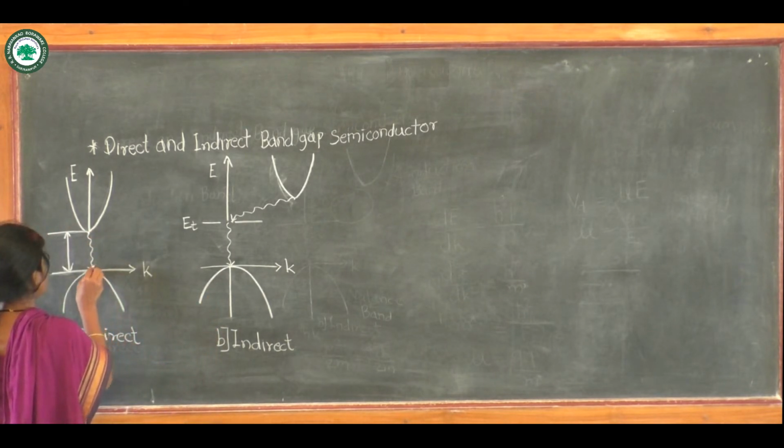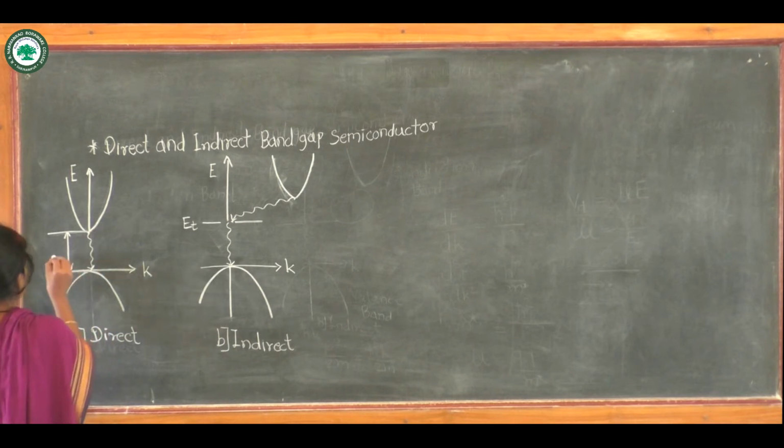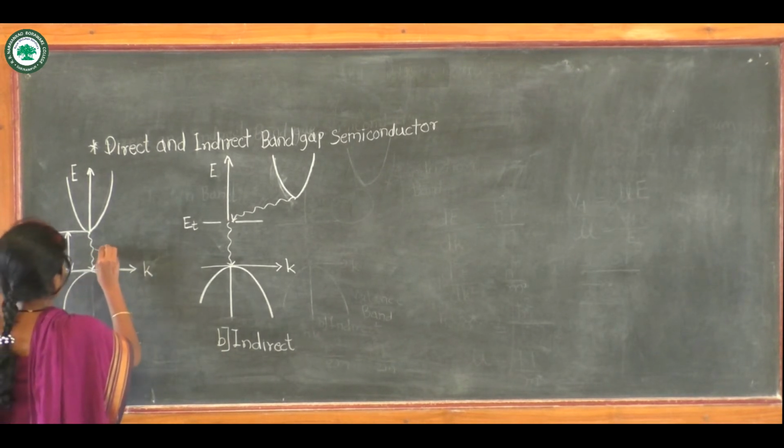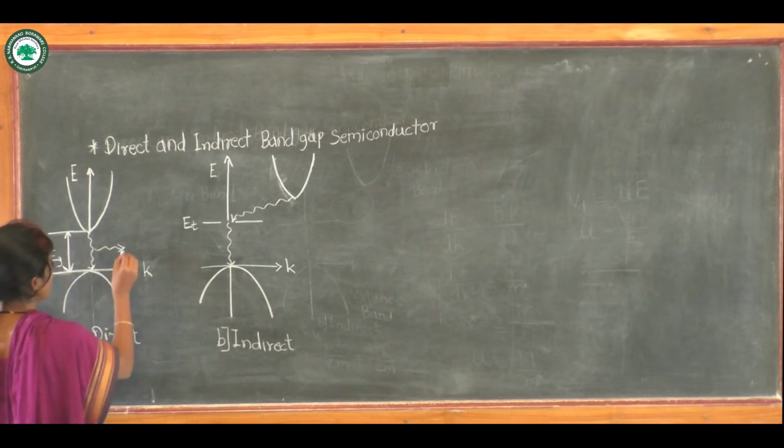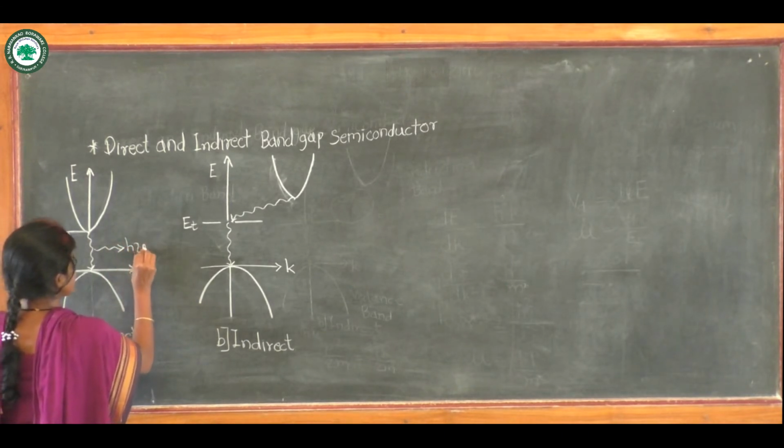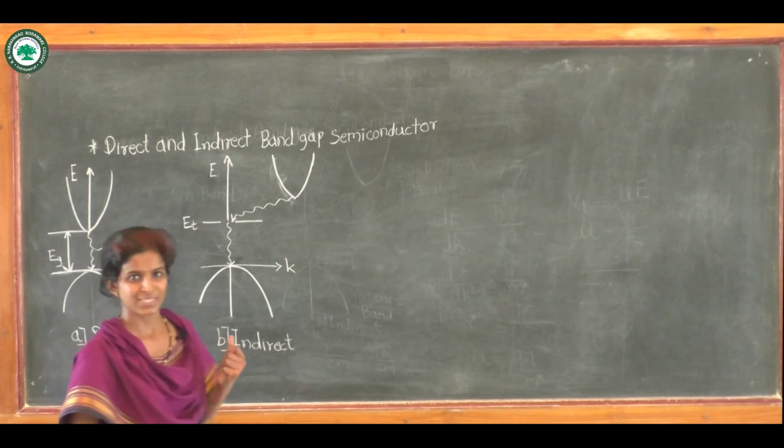So first we will see the silicon atom, which has 14 electrons in it.